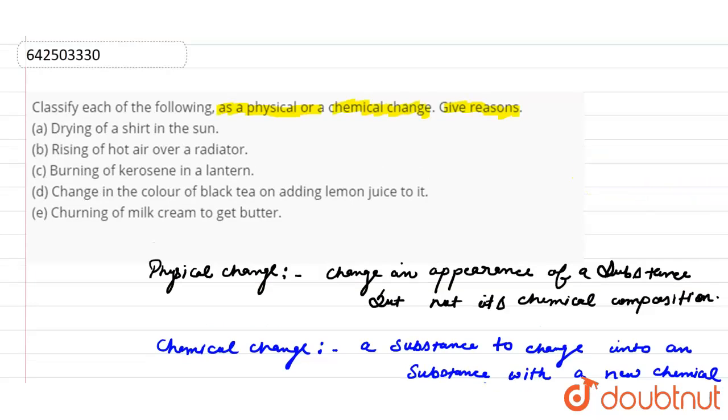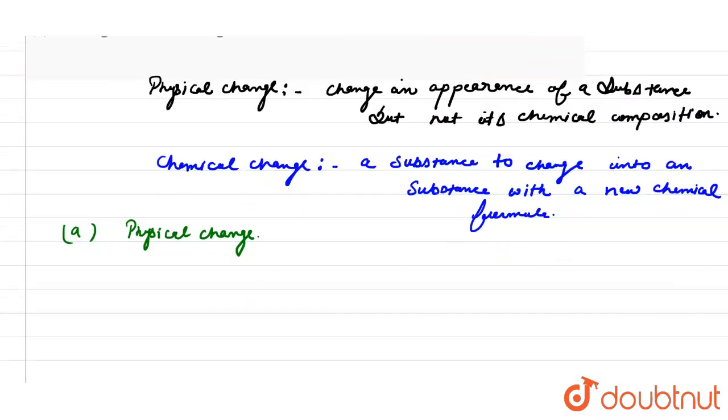Next statement is B, rising of hot air over a radiator. This is also a physical change. Why? Because it involves only movement of air. There is no change in the composition of air, only movement of air taking place. So B is also a physical change.